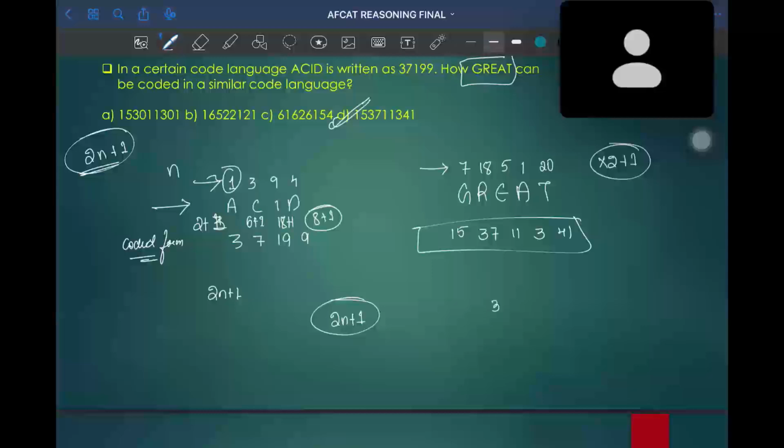It will be like 3n plus 2 or else 2n plus 2, or else it may be 2n plus 1, 2n plus 2 in the increasing order, where 2n will be common and plus 1, plus 2, plus 3 will be increasing order, or else it may be a decreasing order format.